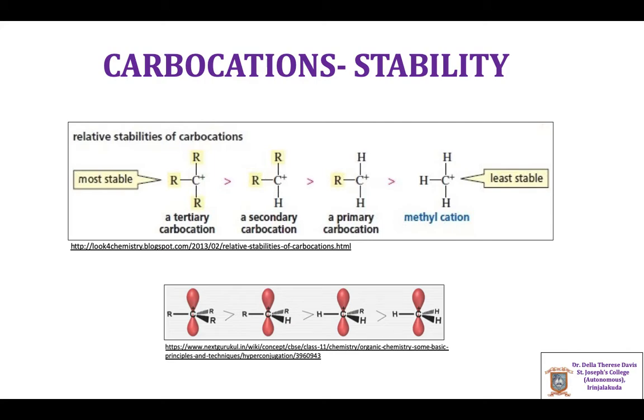Let us consider the example of alkyl carbocations: tertiary carbocation, secondary carbocation, primary carbocation, and methyl carbocation.